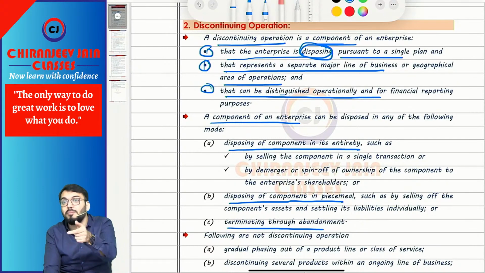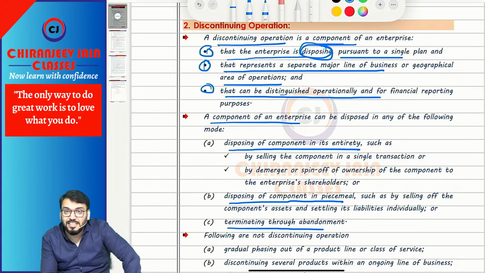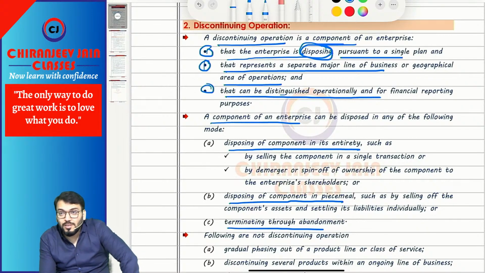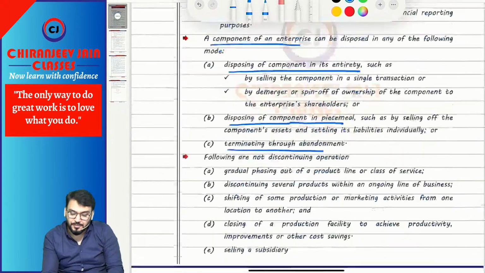Because this definition becomes important from an exam point of view. A discontinuing operation is a component of the entity that the entity is disposing of pursuant to a single plan that represents a separate major line of business or geographical area of operation and that can be distinguished operationally or for financial reporting purposes.